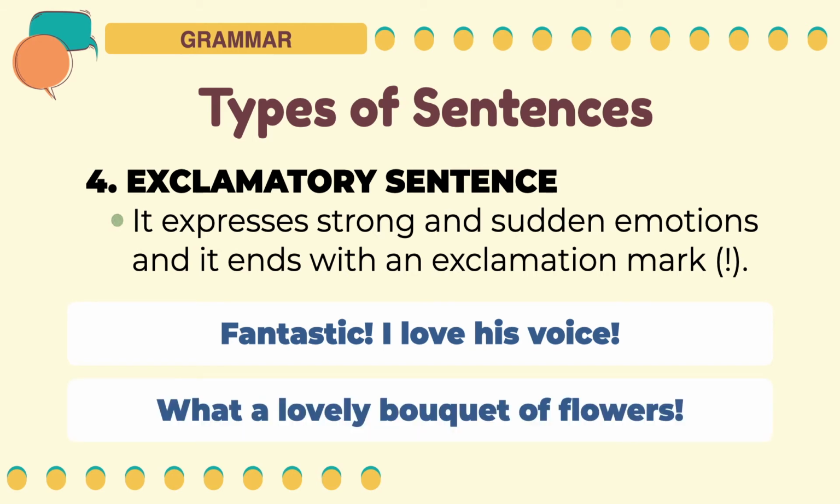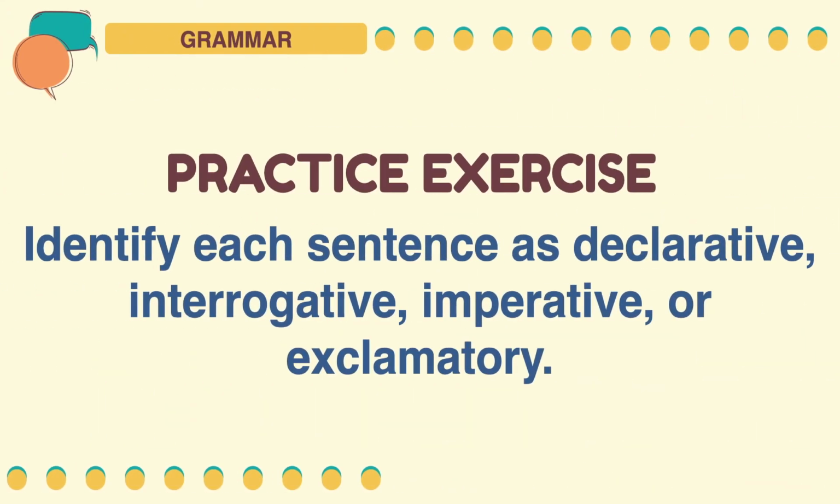In the first sentence, the emotion of the persona is strong, which is indicated by the exclamation mark. Moreover, the adjective fantastic was also given to show that the persona is well pleased. The second sentence also shows extreme appreciation to the flowers. We are now done learning about the different types of sentences according to function. This time, put into practice the things that you had learned.